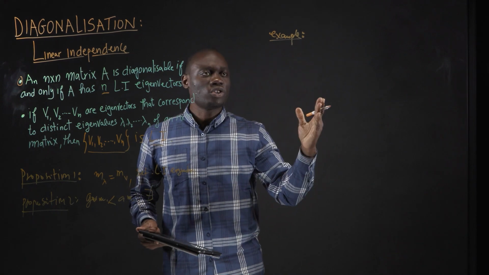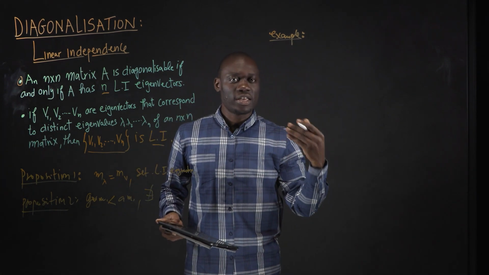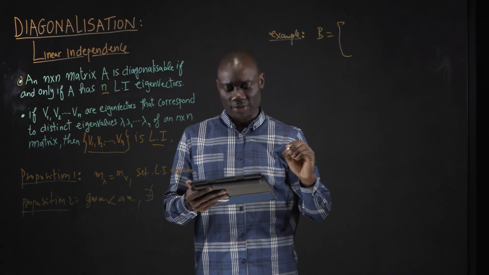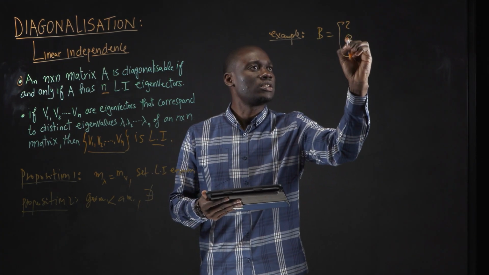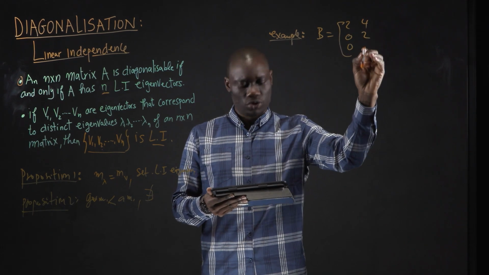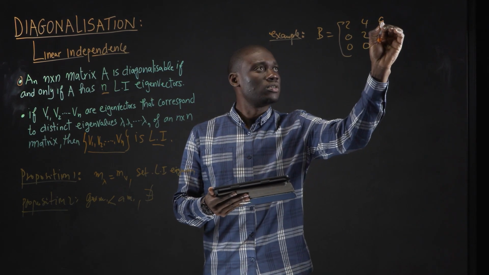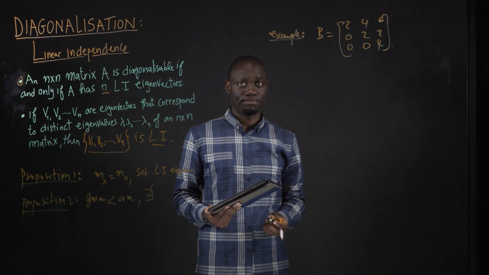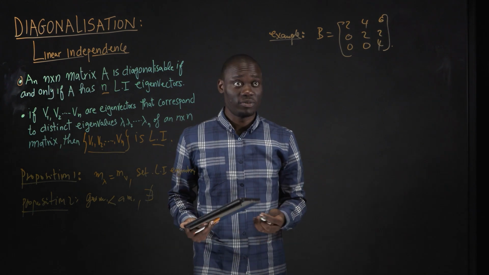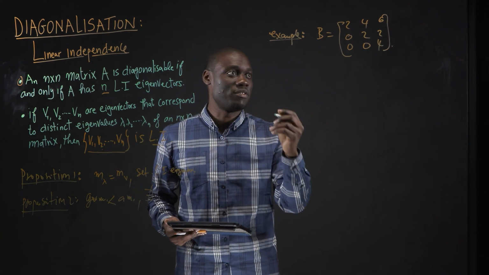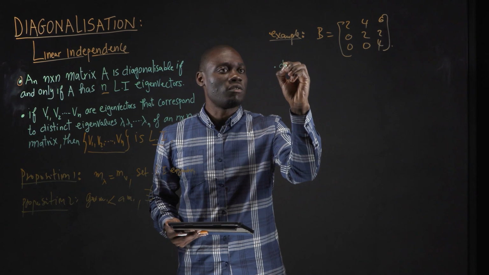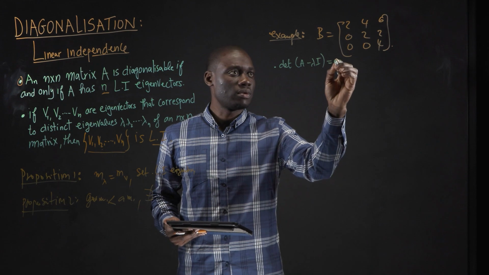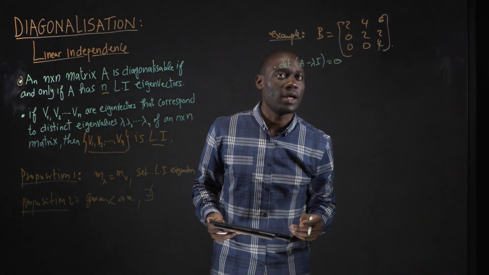Now, the question is: are there linearly independent eigenvectors of matrix B? Let's have a look. B is 2, 0, 0, 4, 2, 0, 6, 2, 4. Now, how do you answer this question? Quickly recall what we did before and use what we explained in the previous video. The first step is to solve the determinant of A minus lambda I equals 0, which is finding the eigenvalues.